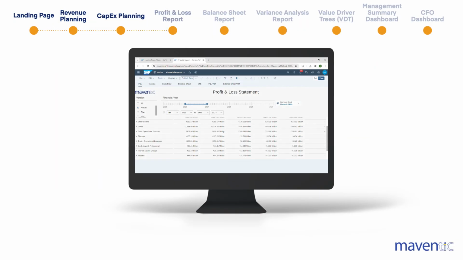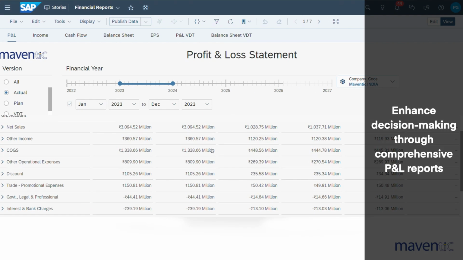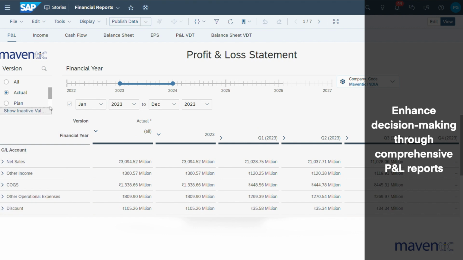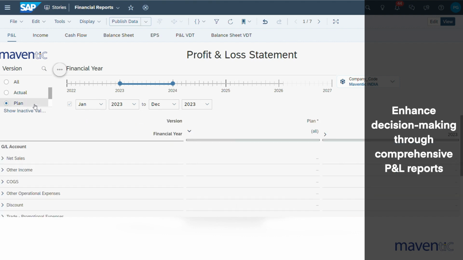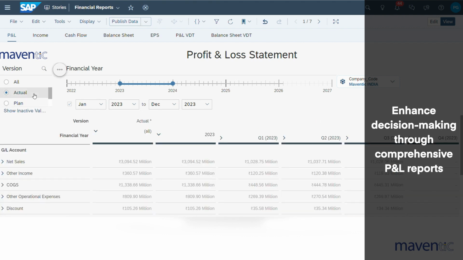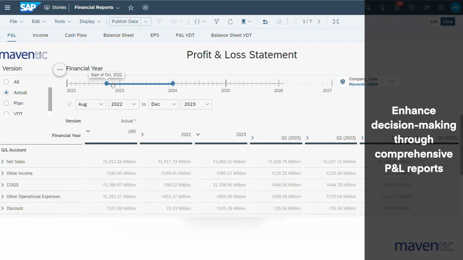The Profit and Loss report provides a detailed breakdown of the company's profitability, encompassing revenue, costs, and expenses. Users can evaluate the performance of different business units, product lines, or cost centers, facilitating informed decision-making to enhance overall financial health.